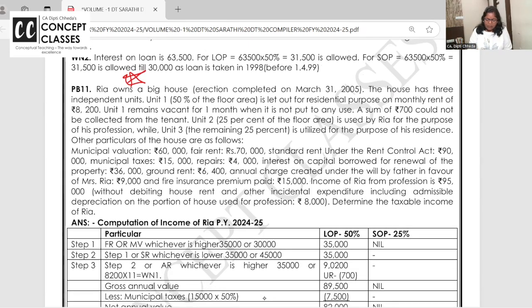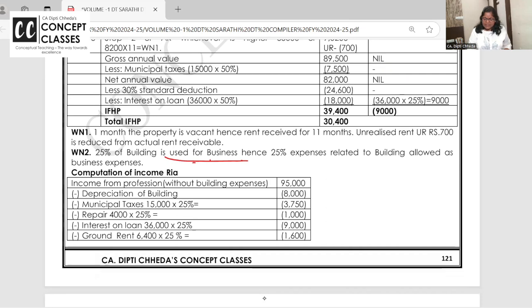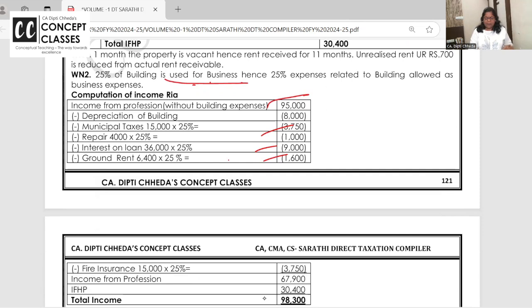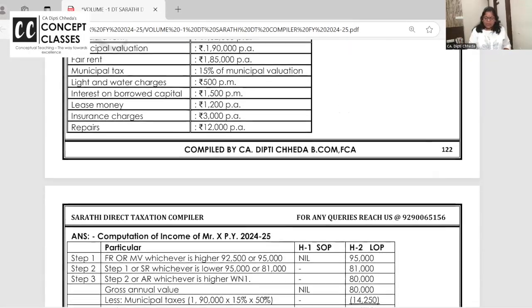But just to share with all of you, say Ria is having a big house, 3 units, 50% is let out, and 700 is unrealized rent. So it is reduced from the third step only. 25% is used by Ria for her own profession and 25% is self-occupied. So only for the let out and self-occupied you make a column and solve it. And for the one which is used for business, 95,000, 25% of expenses on actual basis, you take all: municipal tax, repairs, interest, ground rent, fire insurance, and so on. So you will get the answer. This is how you solve the partition questions.